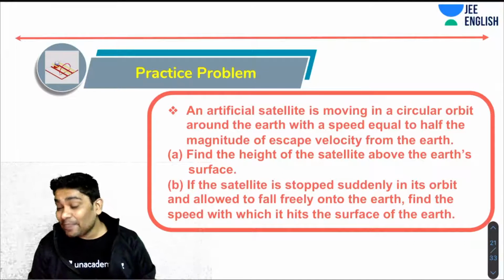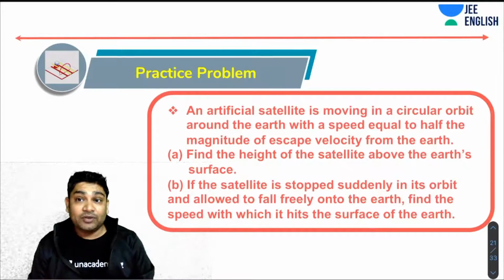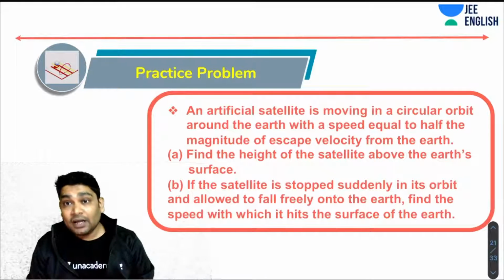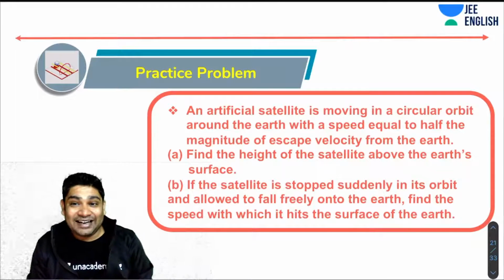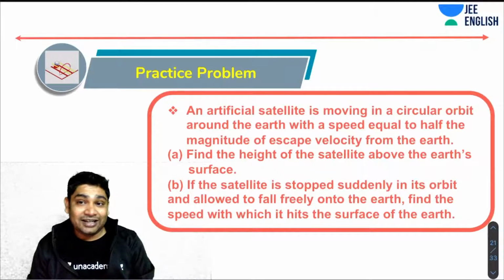All right. So here is another practice problem. An artificial satellite is moving in a circular orbit around the Earth with a speed equal to half the magnitude of escape velocity. Now you have to find the height of the satellite above the Earth's surface, and if the satellite is stopped suddenly in its orbit and allowed to free fall on Earth, find the speed with which it hits the surface of Earth.